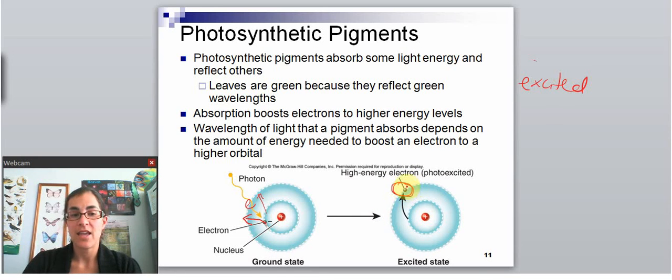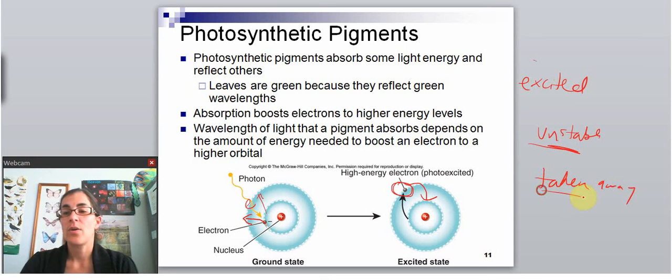It's not going to stay there. It's very unstable because it wants to go back to here. Because it's unstable, though, it can be taken away. So an unstable electron is more easily captured by something else.